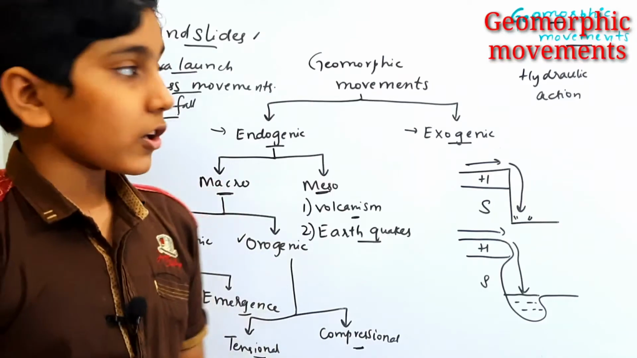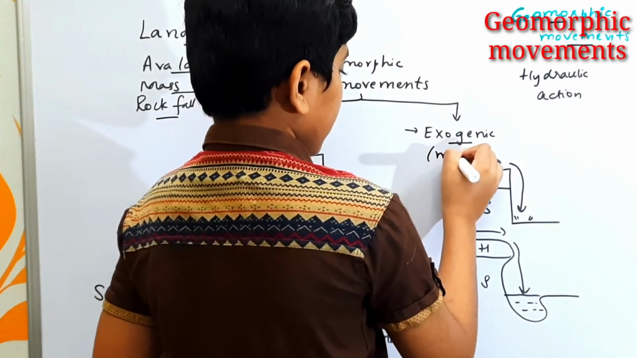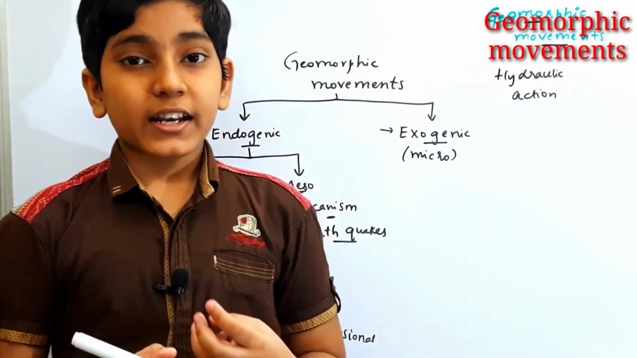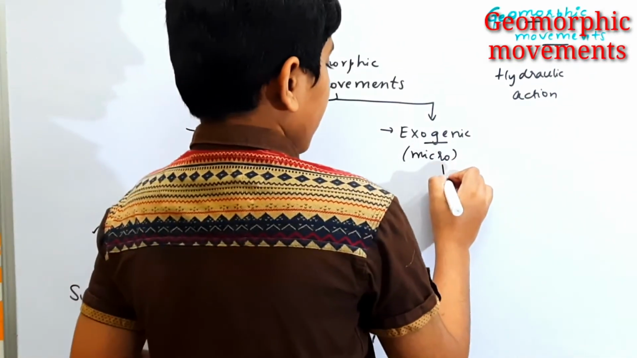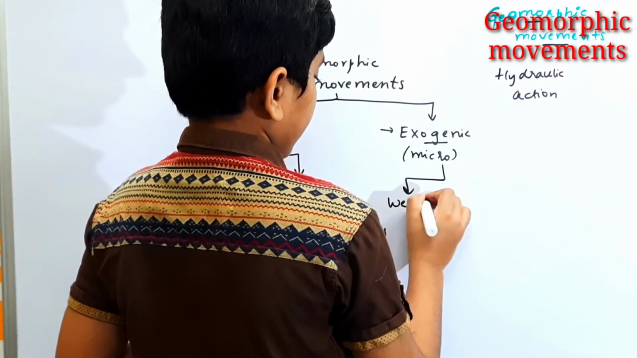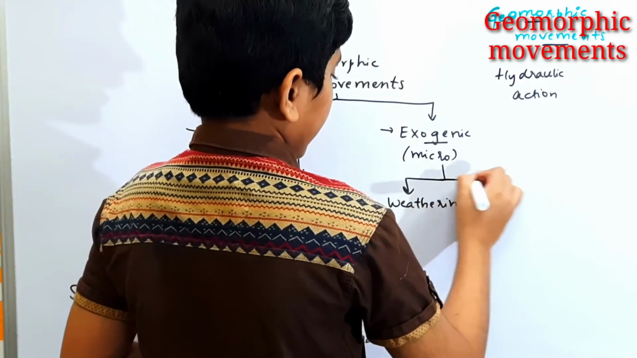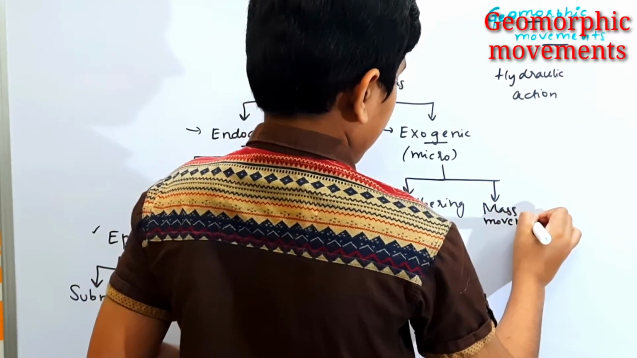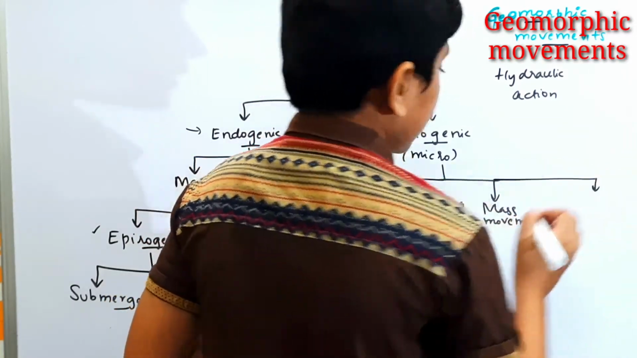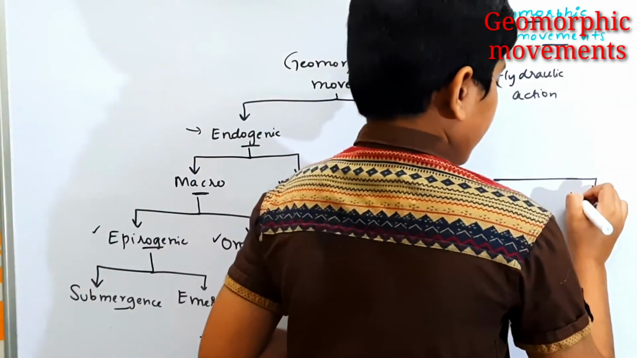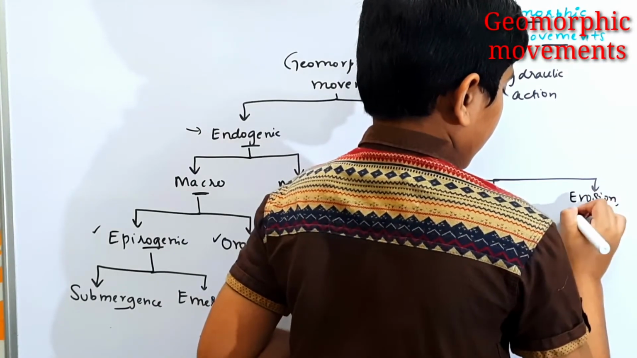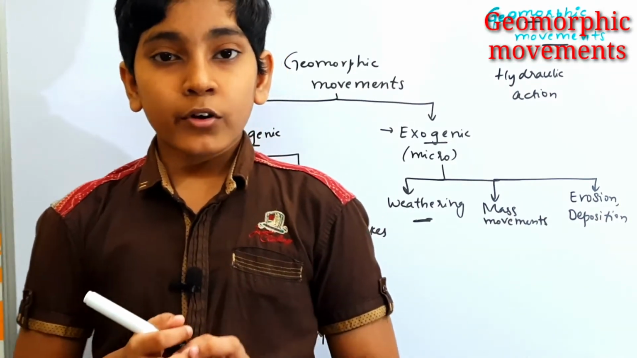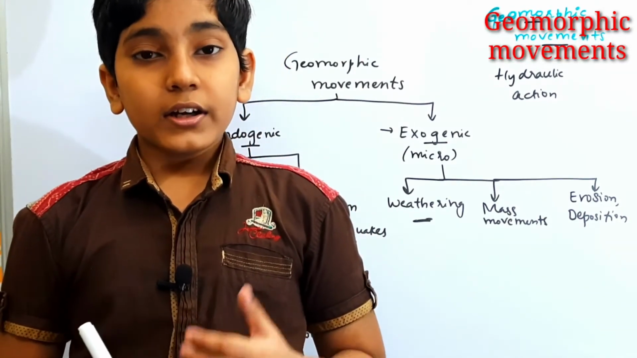So these are some examples of exogenic forces. Exogenic forces are also called the micro forces. Now let us look at their classification. Exogenic forces are classified under three types. The first one is weathering. The second part is the mass movements. And the final one is erosion and deposition.